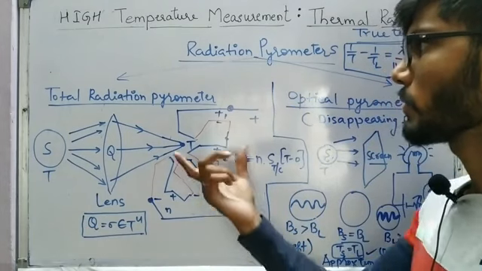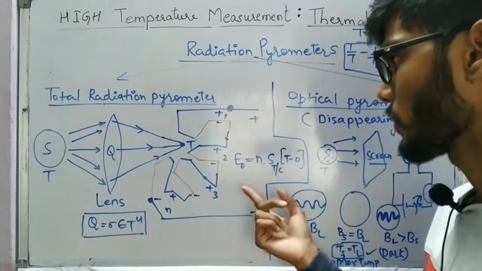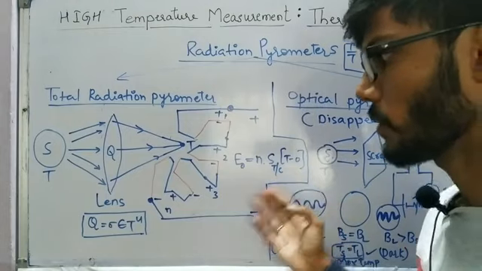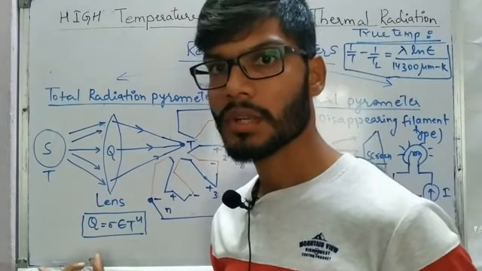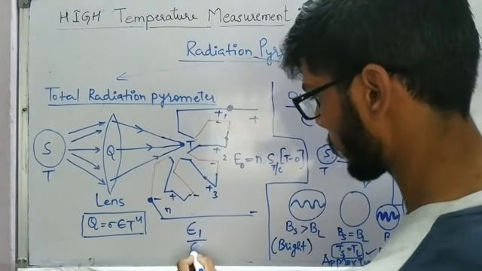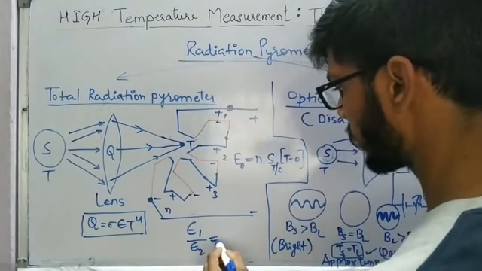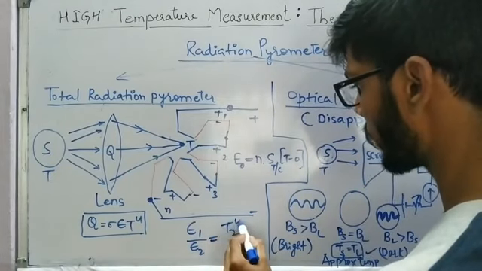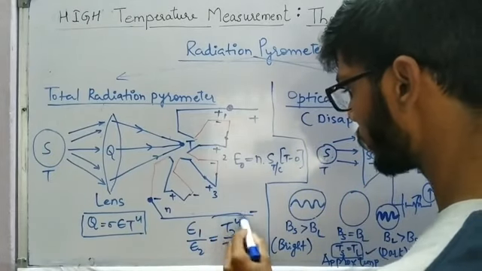So from the GATE point of view, for the total radiation pyrometer, we have to keep only this particular formula in mind. This we already know from the thermopile. Only this thing we have to focus on mainly. And also, I already told in the introduction part that E1 upon E2 is going to be T2 power 4 upon T1 power 4.